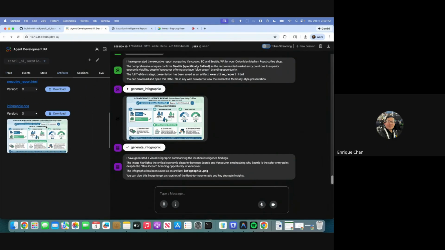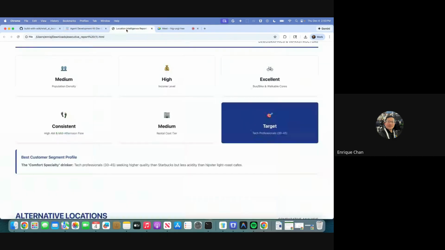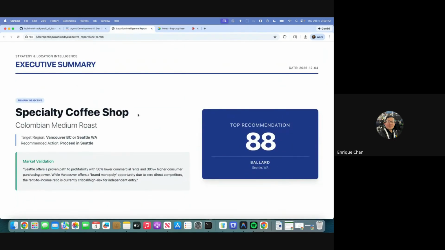Here in the artifacts, we also see the report, which provides a nicely looking deck.